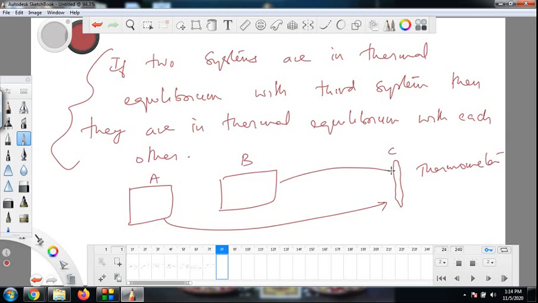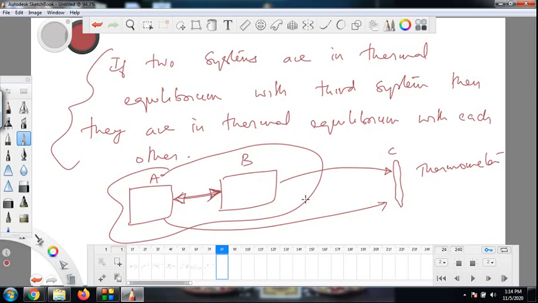B also is in thermal equilibrium with system C, so both these temperatures are the same. Means A and B temperatures are the same. They are in thermal equilibrium with each other. That means if these systems are in thermal equilibrium, there exists a scalar which you can measure with a device called thermometer. There exists a scalar called temperature which is the same for both the systems. It's an indirect way of saying. So both these are zeroth law of thermodynamics statements.